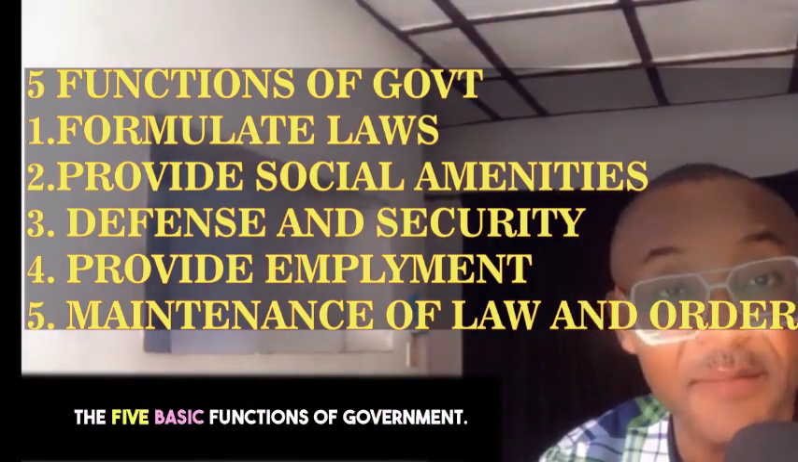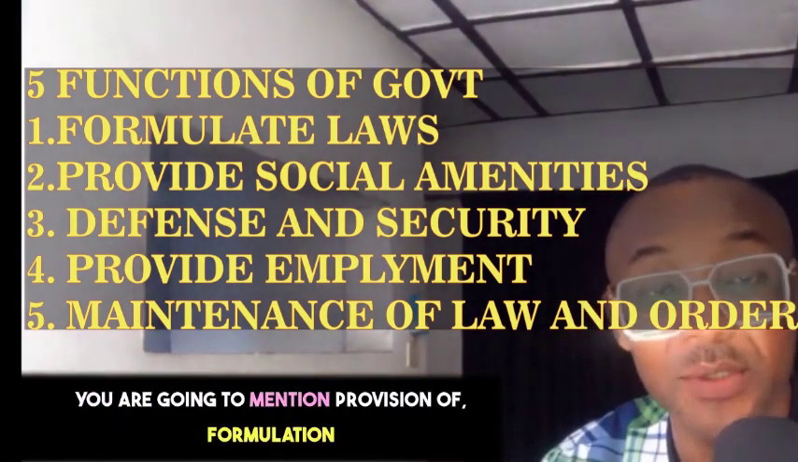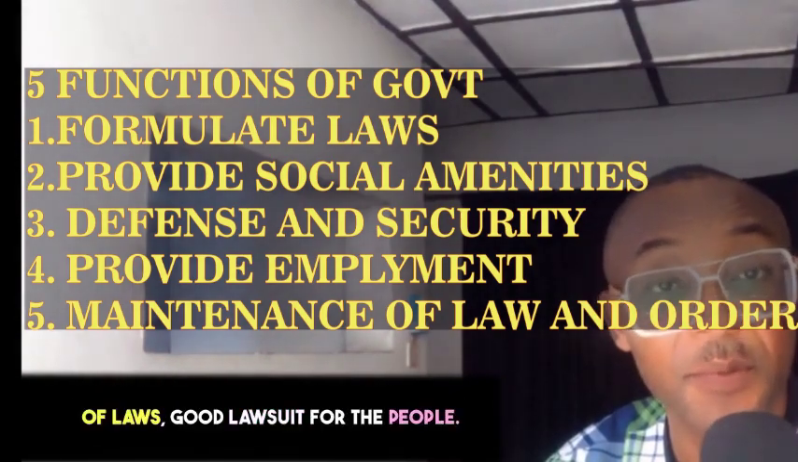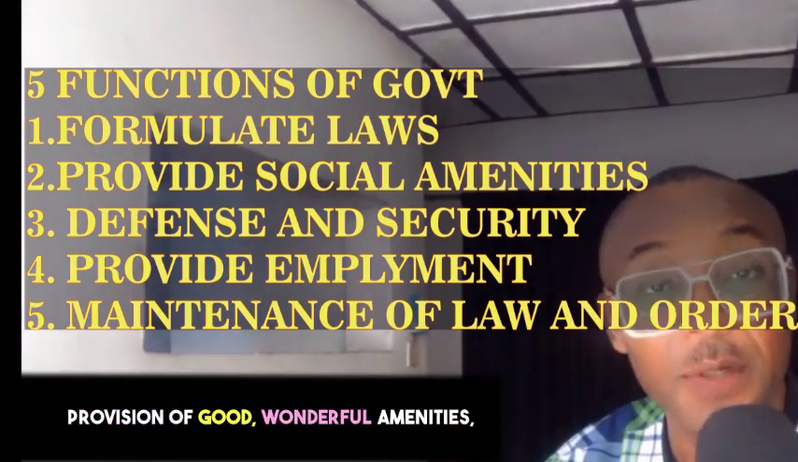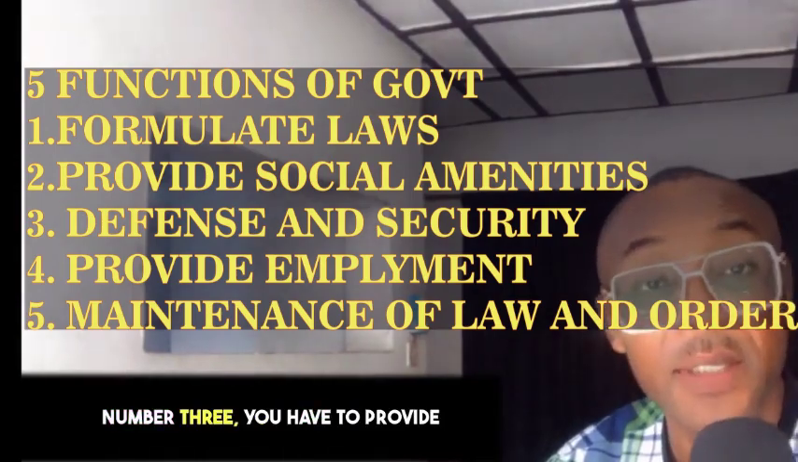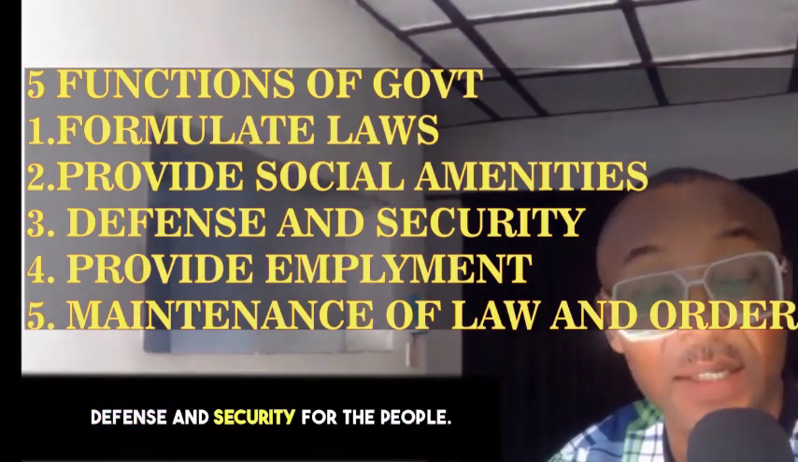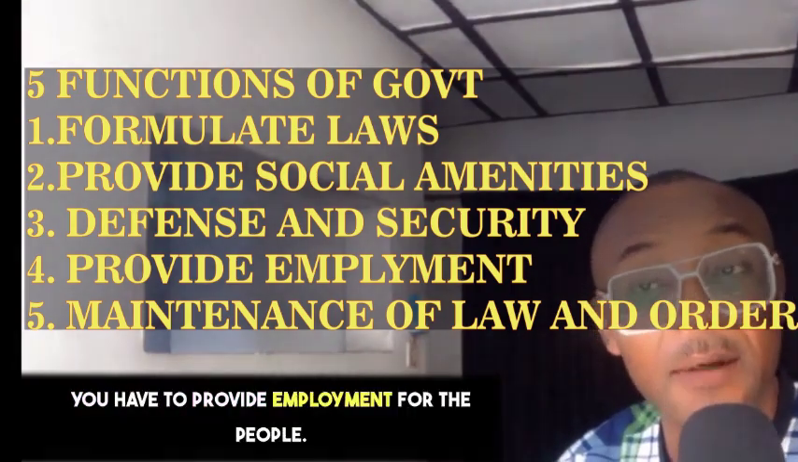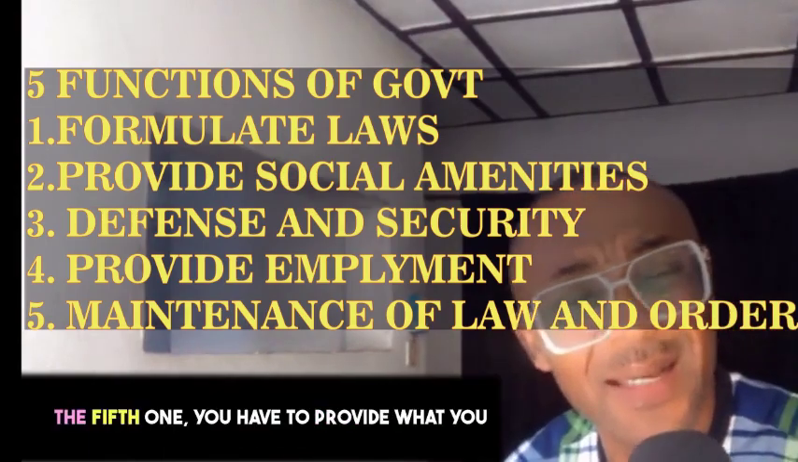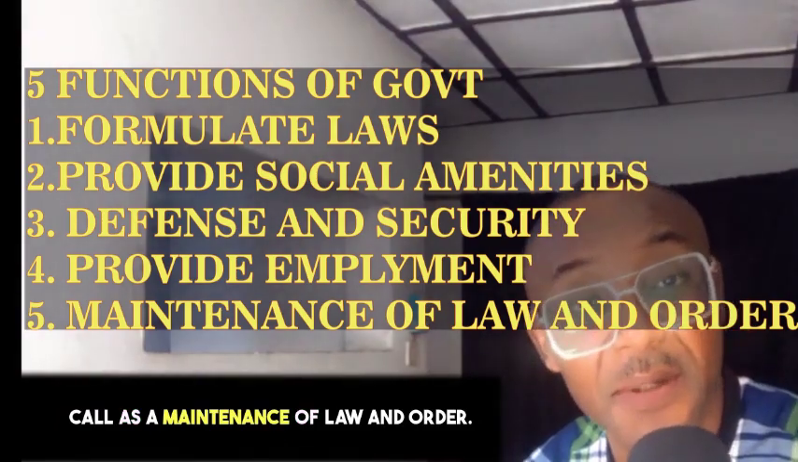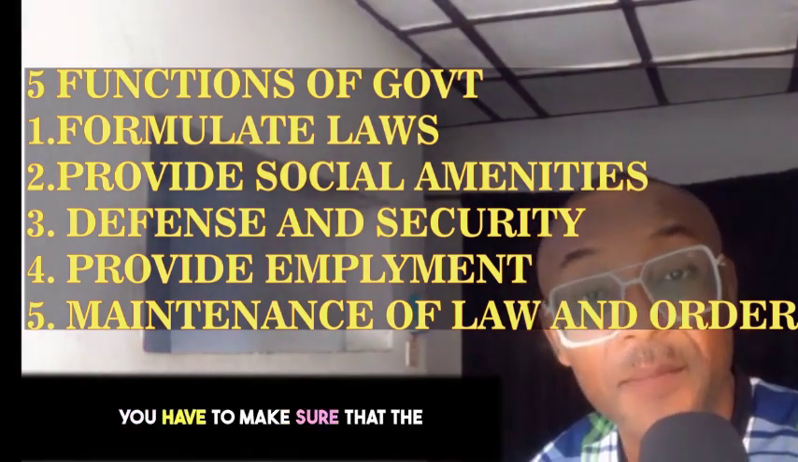The 5 basic functions of government: you are going to mention formulation of good laws for the people, provision of good, wonderful basic amenities for the people, social amenities. Number 3, you have to provide defense and security for the people. Number 4, you have to provide what? You have to provide employment for the people. And the 5th one, you have to provide maintenance of law and order in the society.